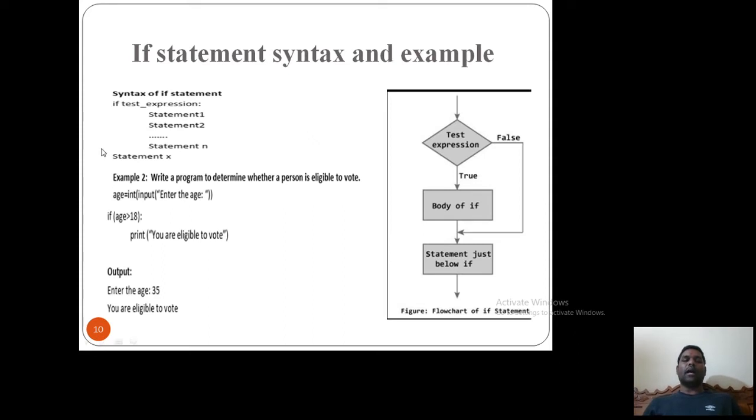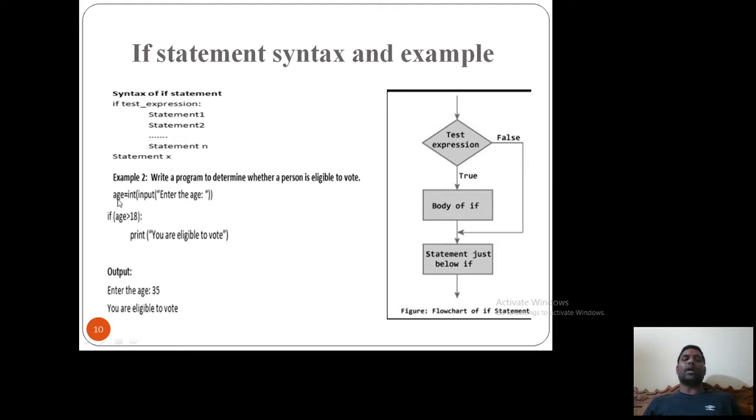So here I have the syntax of the if statement. If the test expression is a Boolean expression and it is true, I will execute statement 1, 2, 3, and so on, n number of statements. I can have one or more statements. If it is false, I go to statement X, which is outside of the if block. So this is the syntax of the if statement.